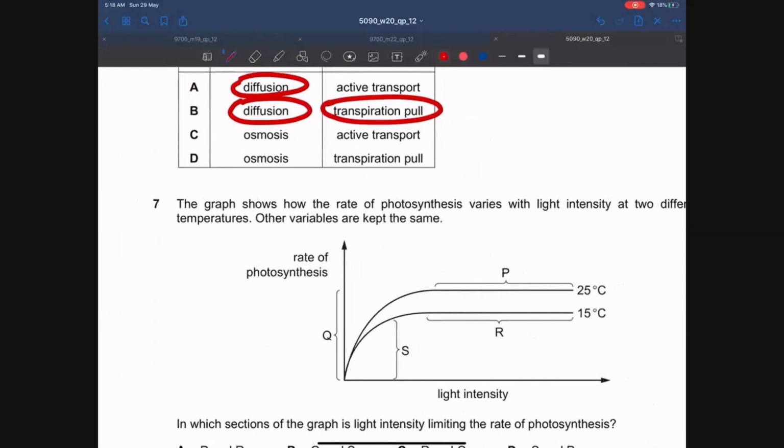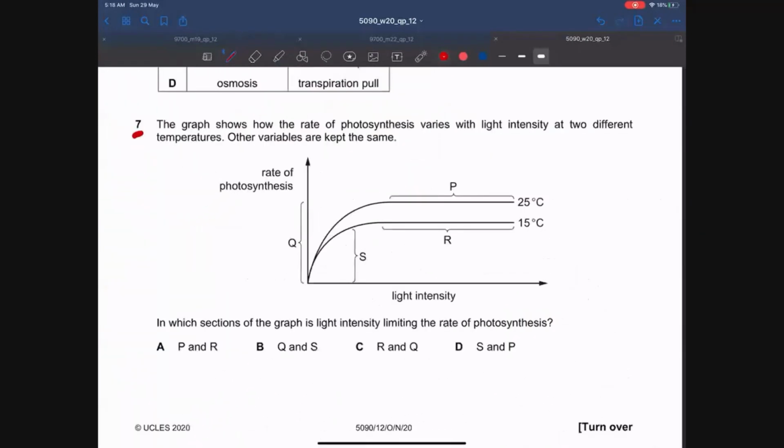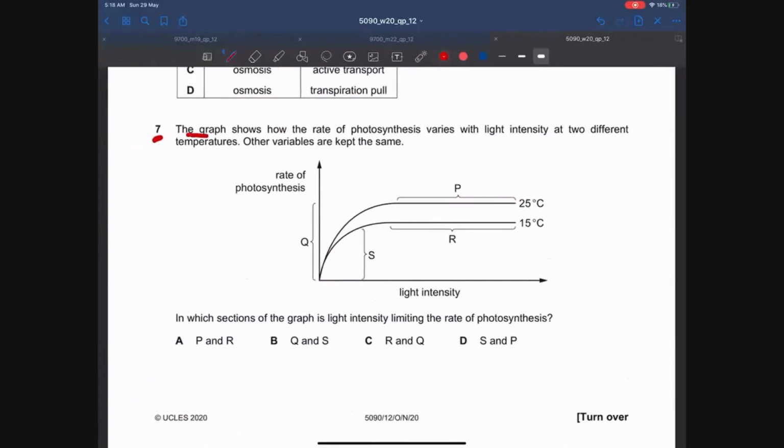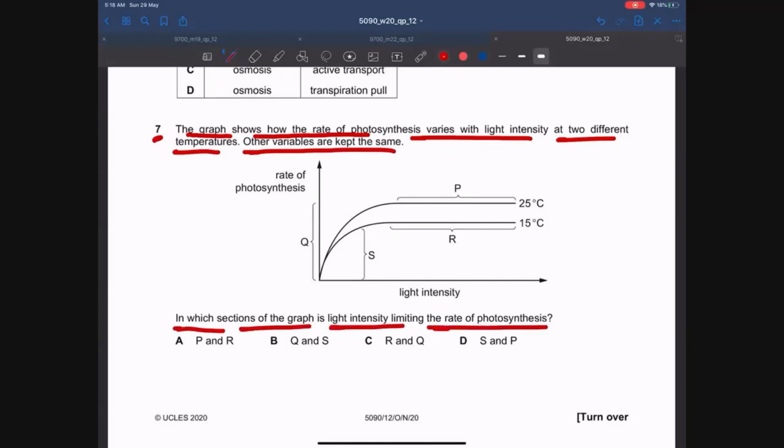Let's move on to MCQ number 7. The graph shows how the rate of photosynthesis varies with light intensity at two different temperatures. Other variables are kept the same. In which sections of the graph is light intensity limiting the rate of photosynthesis?